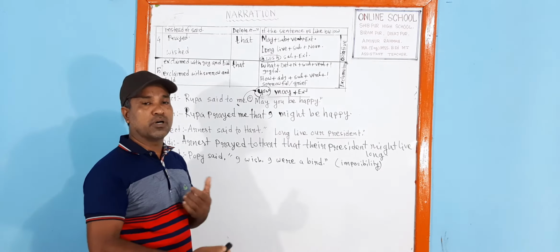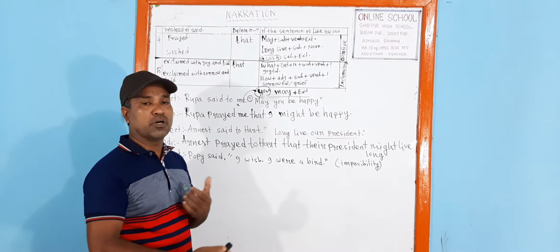How will you make an assertive sentence? At the beginning there will be the subject, then the verb, then the extension. Think: May you be happy. You is the subject, may is the verb, be also, and happy is the extension. So you may write, you may be happy.